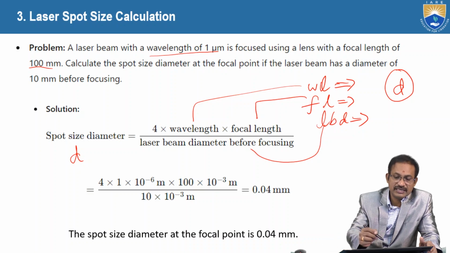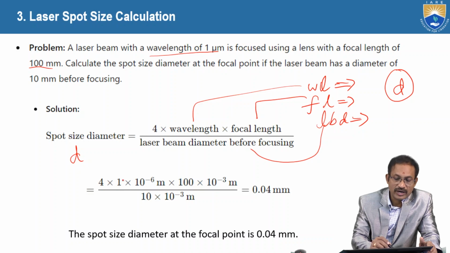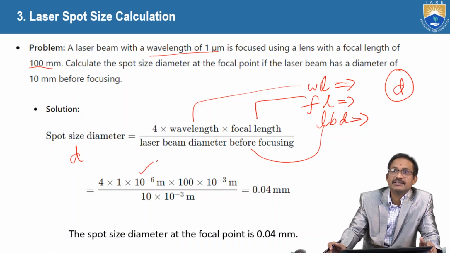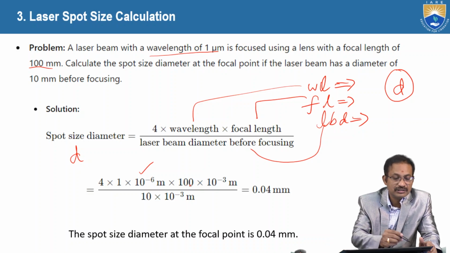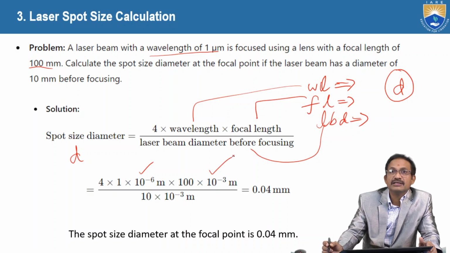Here 1 micrometer is given for the wavelength. 4 into 1, no issue, but we have to convert into meters, so multiply with 10 power minus 6. Next, the focal length: 100 mm, no issue, but to convert into meters, multiply with 10 power minus 3.